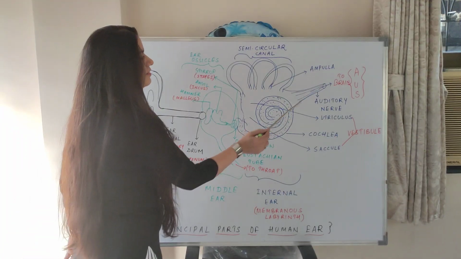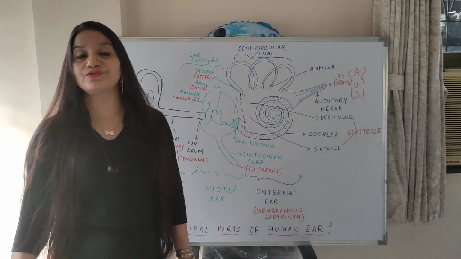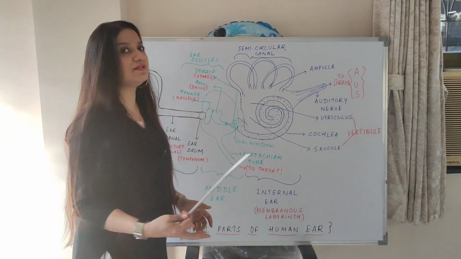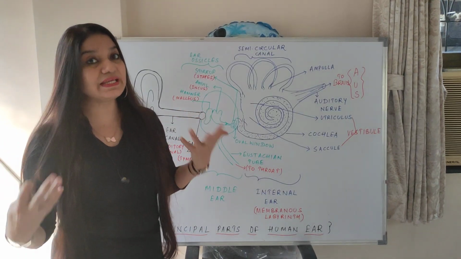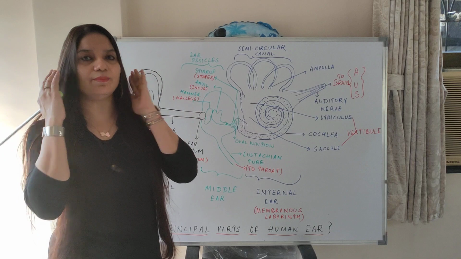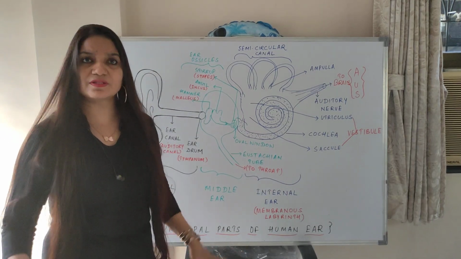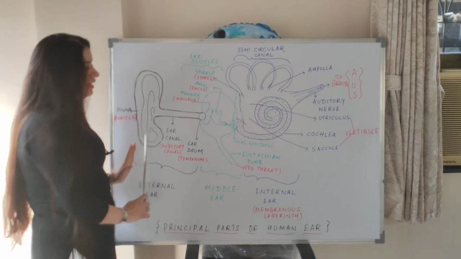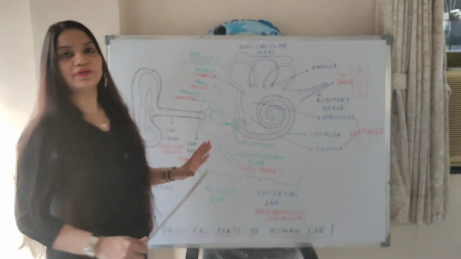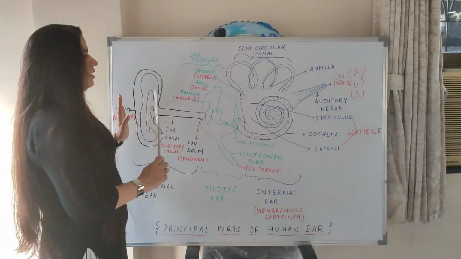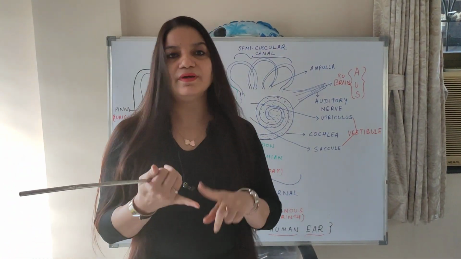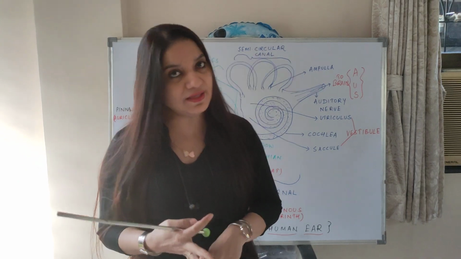Then here there is a nerve which is known as auditory nerve. Auditory nerve takes this electrical impulse, takes this sound signal to the brain, and then brain interprets and we are able to hear it. So this is how I have covered each part. So let us again sum up in a very quick time. Ear is divided into 3 parts. What are the 3 parts? The external ear, the middle ear and the internal ear.